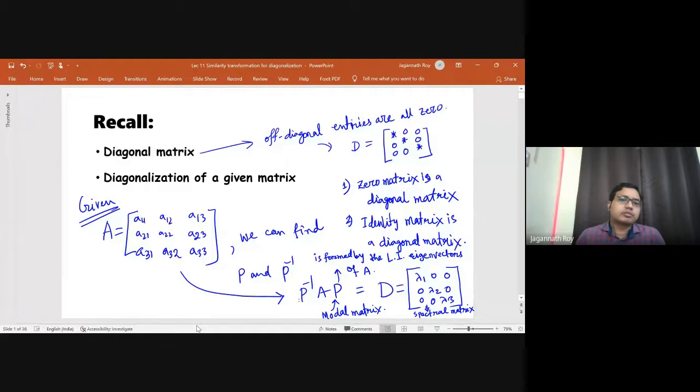Okay, now this process from A to P inverse AP is called diagonalization. This process is known as diagonalization.